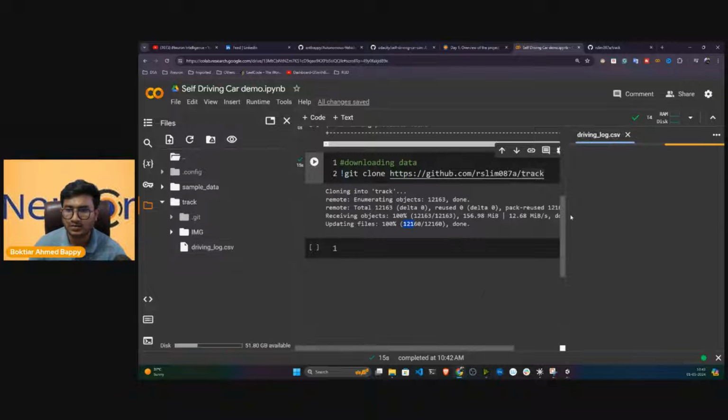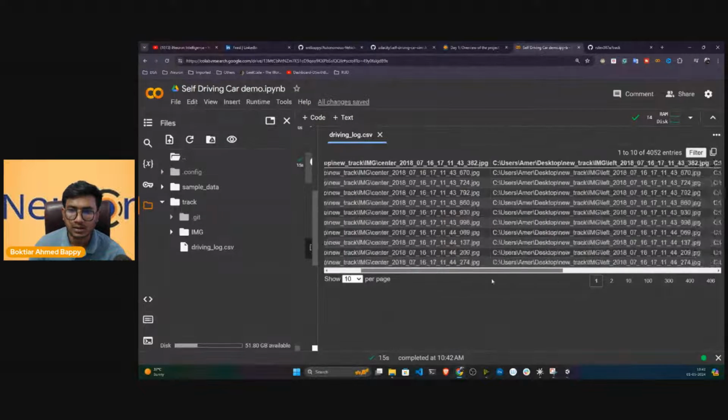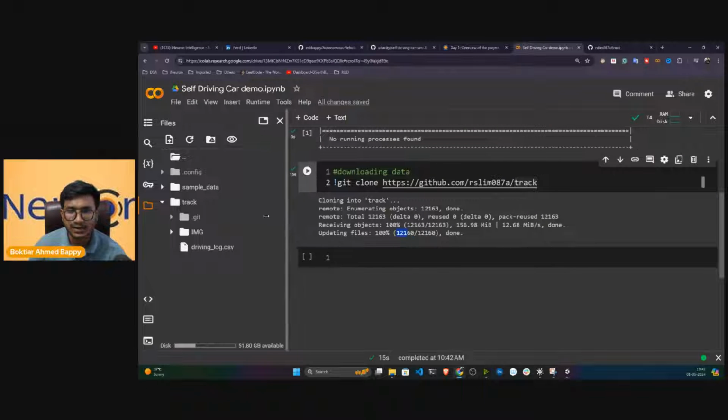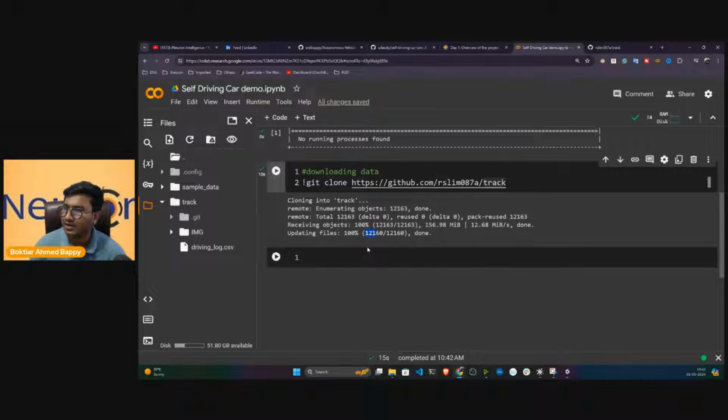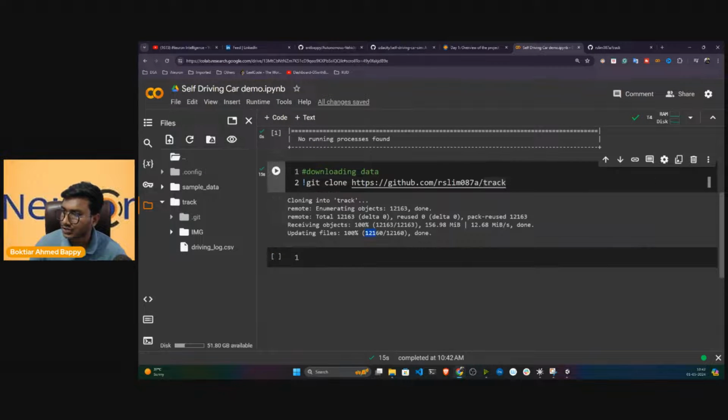And this is the CSV file. So now I have to perform some pre-processing steps. Okay, I'll tell you what pre-processing steps are required. But before that, first of all, let me show you how we can load this particular data. So first of all, I just need to import some of the libraries.